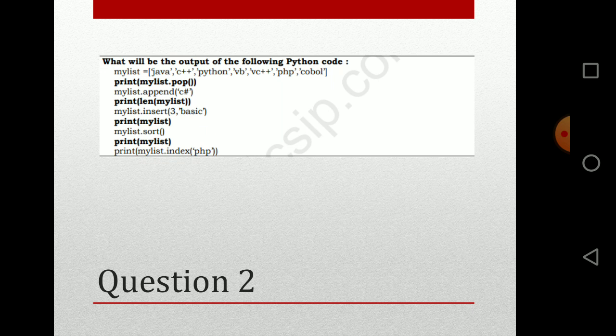Then what happens when mylist.append function works? Then what is the length of the stack at that point of time? mylist.insert 3 comma basic and print the mylist, that is that stack at that point. mylist.sort to sort the values inside that mylist. Then print the current status of the mylist and print mylist.index PHP. So pause the video here, write down the answer, then go forward.